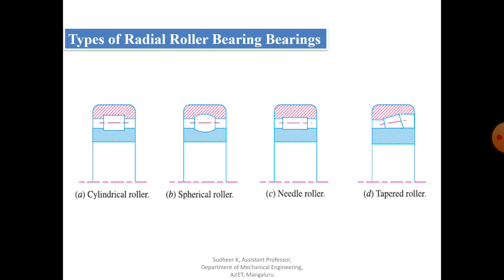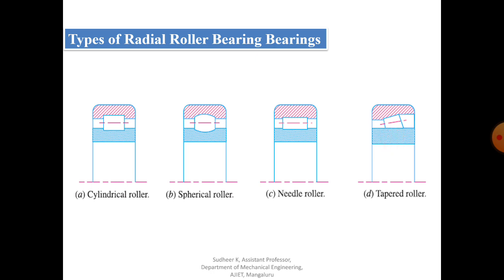Now coming to the last type of roller bearing, that is the tapered roller bearing. You can see here, this is the diagram of the tapered roller bearing. Here the rollers and raceways of this bearing are truncated cones, whose elements always intersect at a common point.